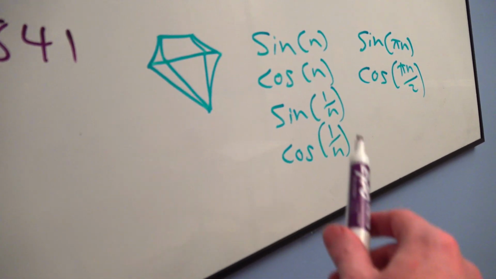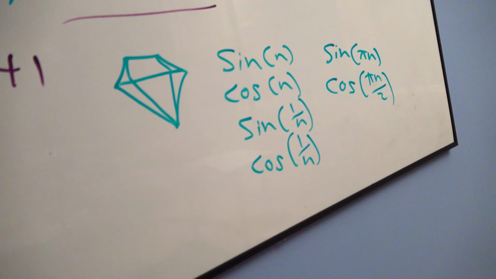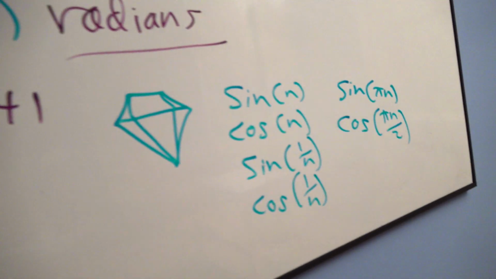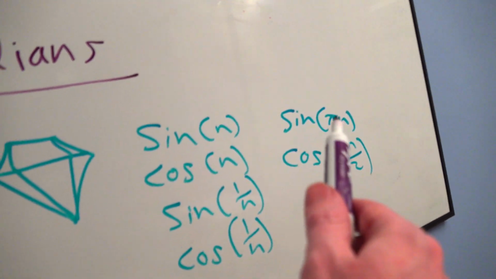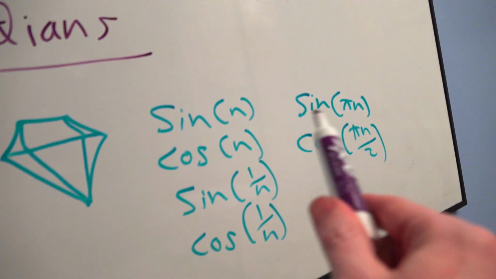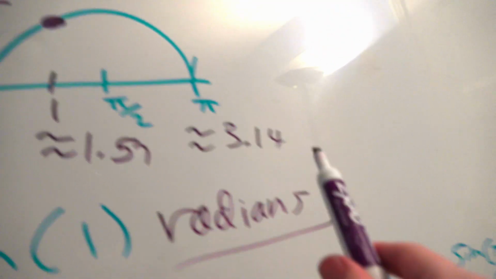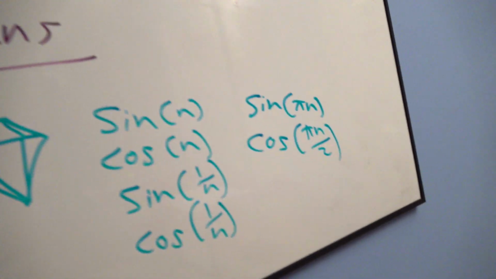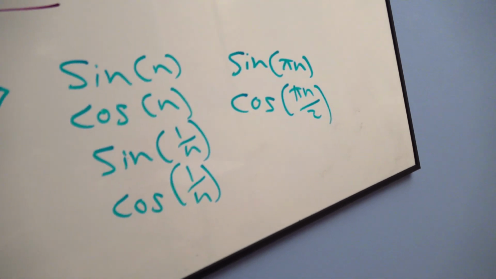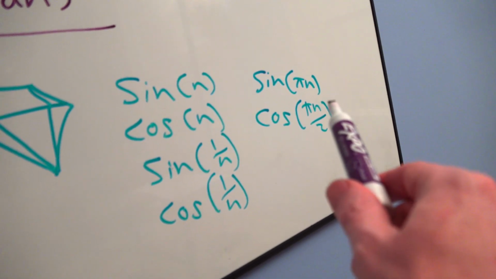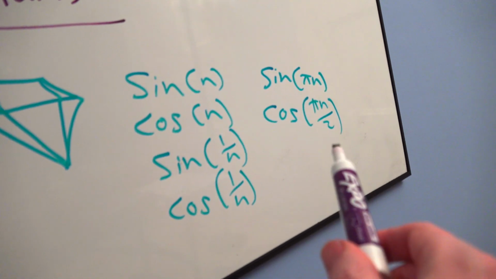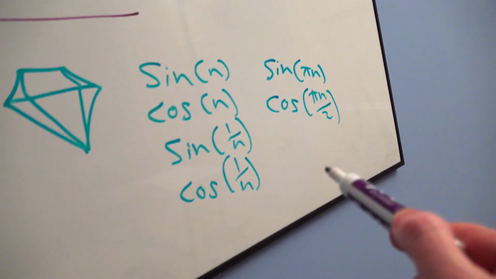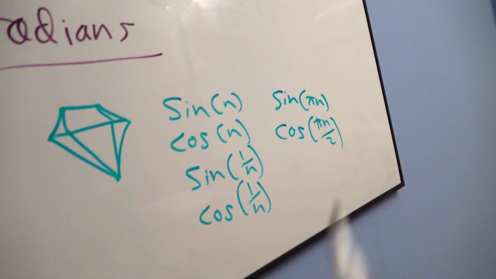I've seen this in some of the Vanderbilt classes: sine of 1 over n, cosine of 1 over n slipped in there. Those are not oscillators. They have to be dealt with on a limit basis. Sine of pi n we mentioned earlier. If you plug in 1, you get the sine of pi, which is 0. That's not something that produces 1, -1, 1, -1 when you plug in integers. And then finally, cosine of pi n over 2. If you plug in 1 for n, the cosine of pi over 2 is an x-intercept, which is 0. Every half pi on the cosine graph is 0, 0, 0, 0. So beware of those.